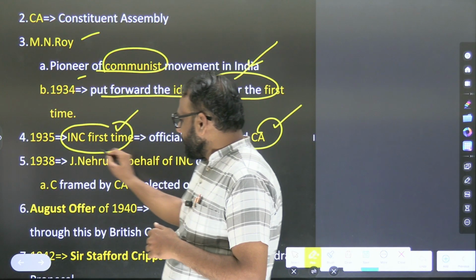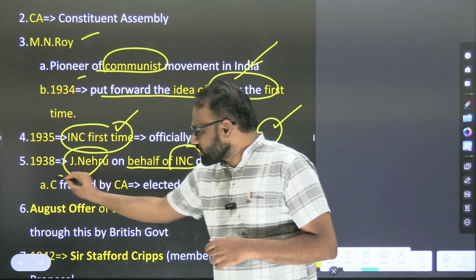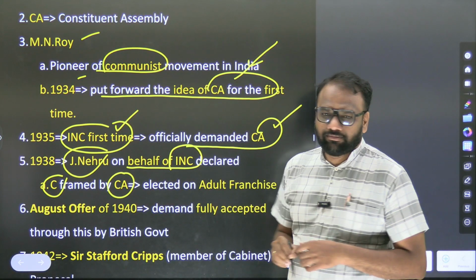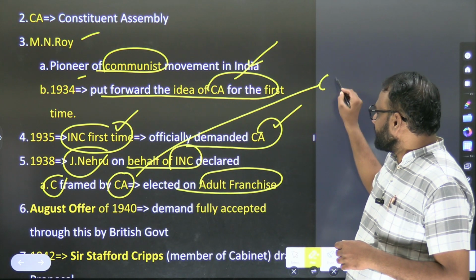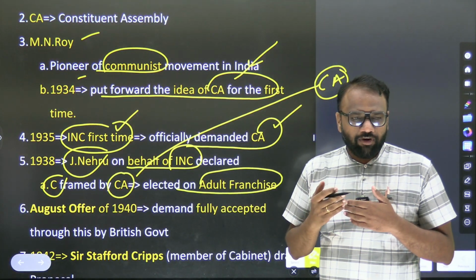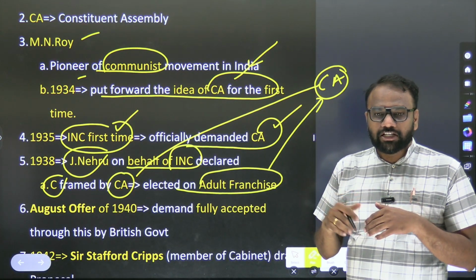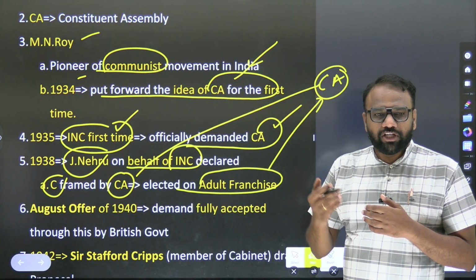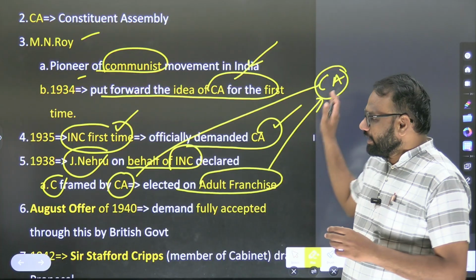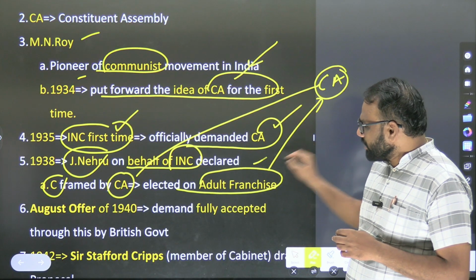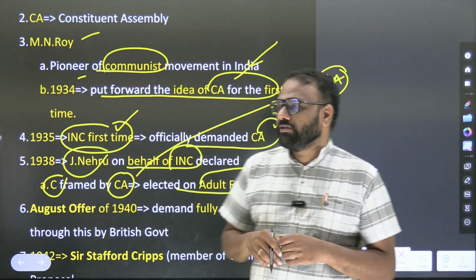In 1938, Jawaharlal Nehru, on behalf of the Indian National Congress, declared that the constitution should be framed by a Constituent Assembly elected on adult franchise. It means the people present in this Constituent Assembly should be elected based on adult franchise, that is, all those eligible to vote, above 18 years of age, should vote in the election. The people who get elected should form the Constituent Assembly and write the constitution. Again, this point is important. Even though it was never asked, there are very high chances that they may ask it in the prelims.